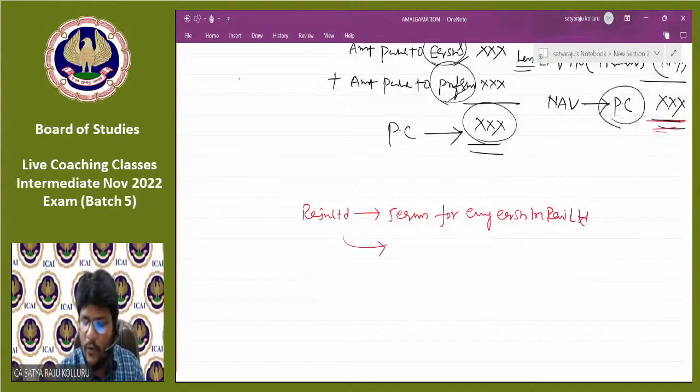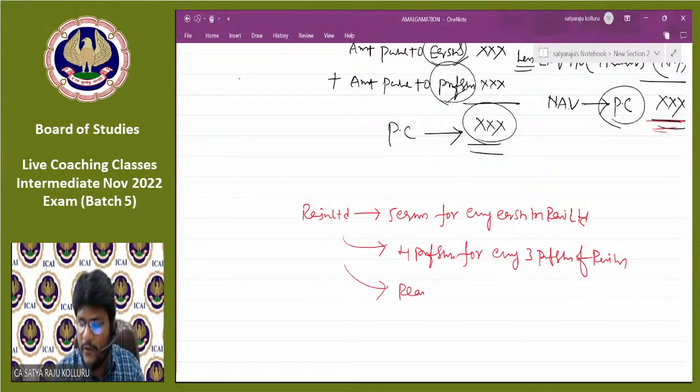Razu Limited is also going to issue 4 preference shares for every 3 preference shares of Rani Limited, remaining in the form of cash.